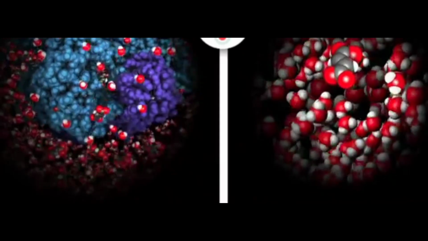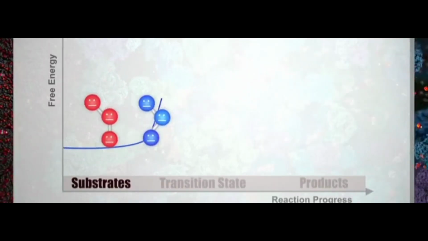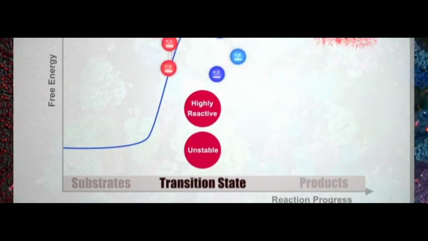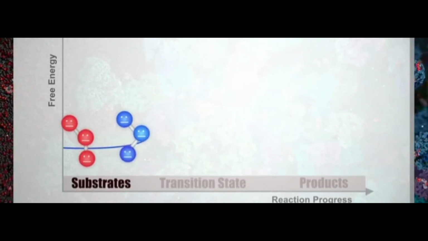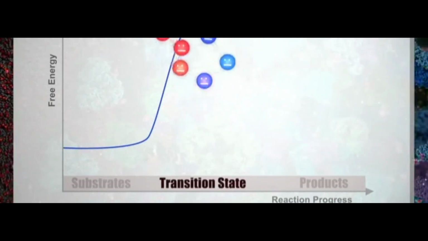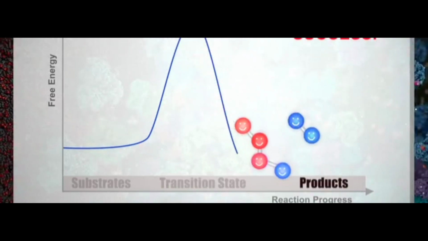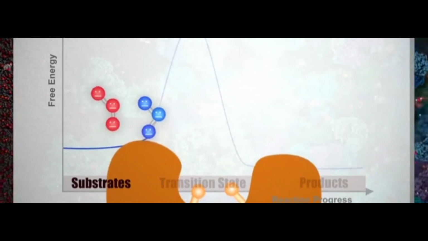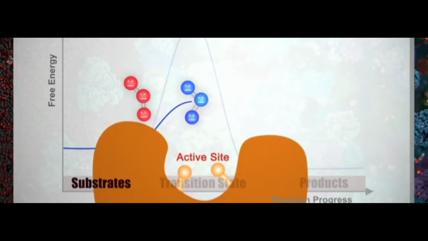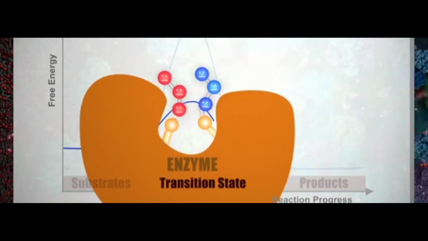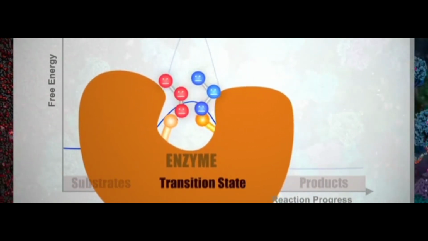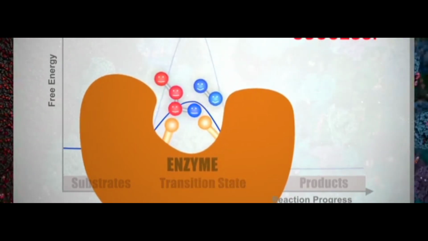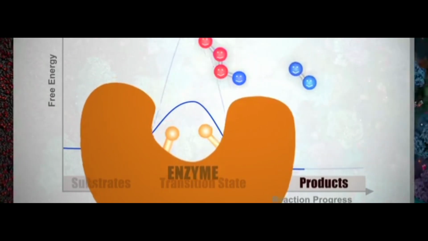In a normal chemical reaction, an unstable threshold called the transition state needs to be reached before the substrates can react to form the products. This requires the input of energy, the activation energy. Enzymes enhance the reaction rate by stabilizing the transition state, acting as a template for the reaction and binding the substrates in the correct position for the reaction to occur. This lowers the activation energy needed and leads to a more rapid and controlled chemical reaction.